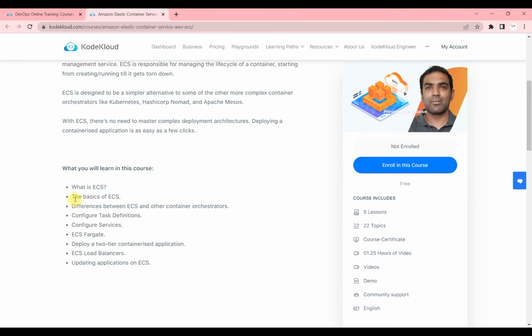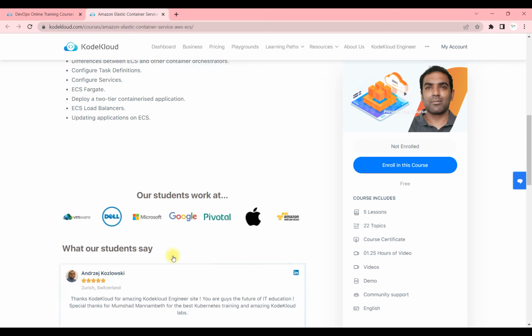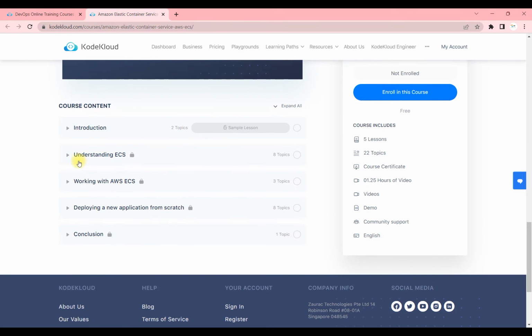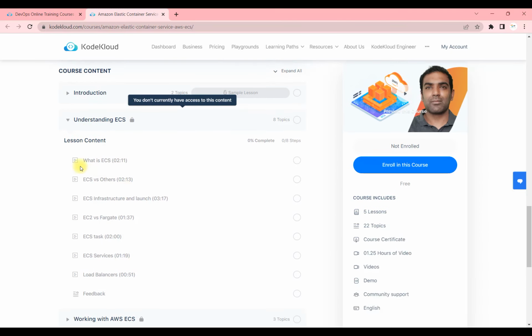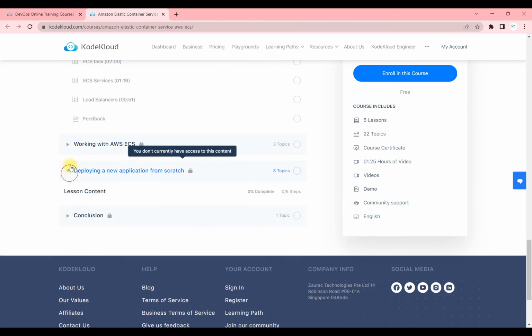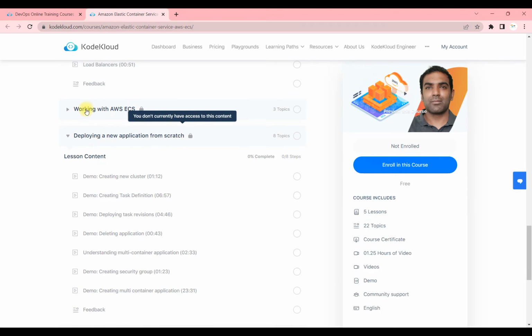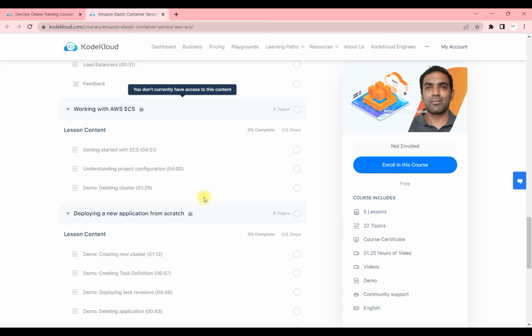You will learn what exactly the ECS service is, the basics of ECS, and how it is different from other container orchestrators. Then we will learn how to deploy a two-tier containerized application, and also about the ECS load balancer. If we go down, you can see the content of this course. It is from the very basics, and further down you can see lots of demos. So you will have practical hands-on knowledge, and this will help you remember these things for a longer period of time.